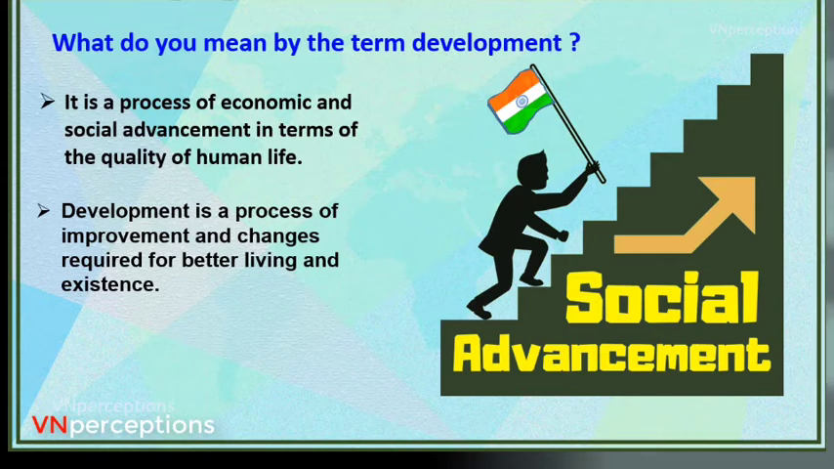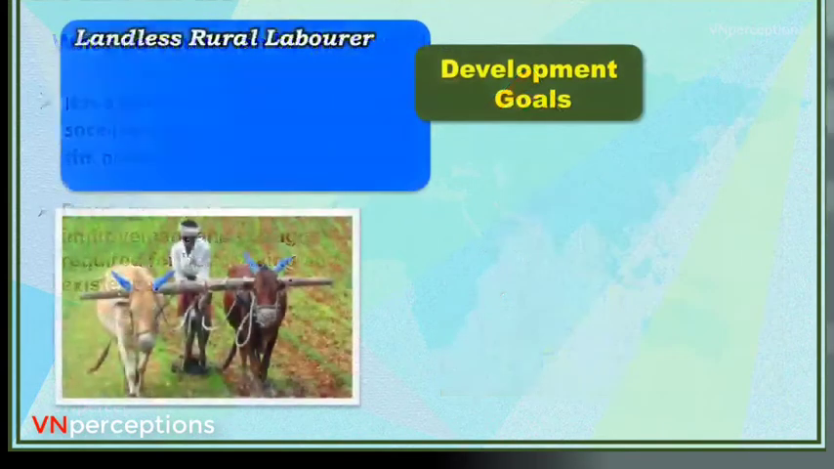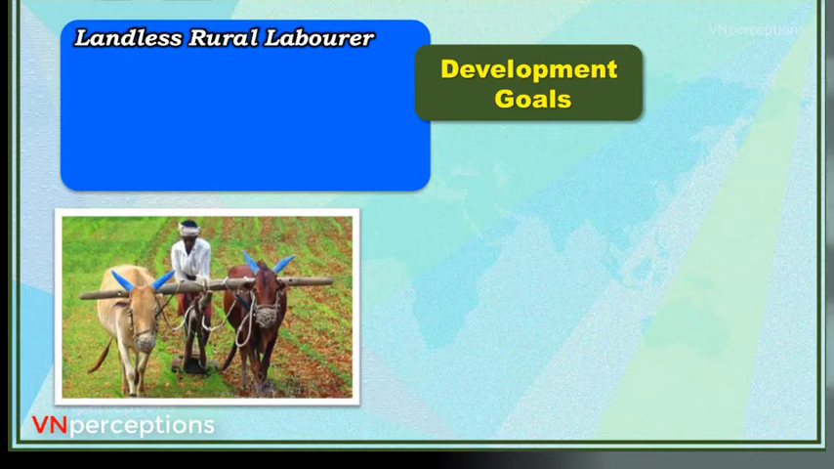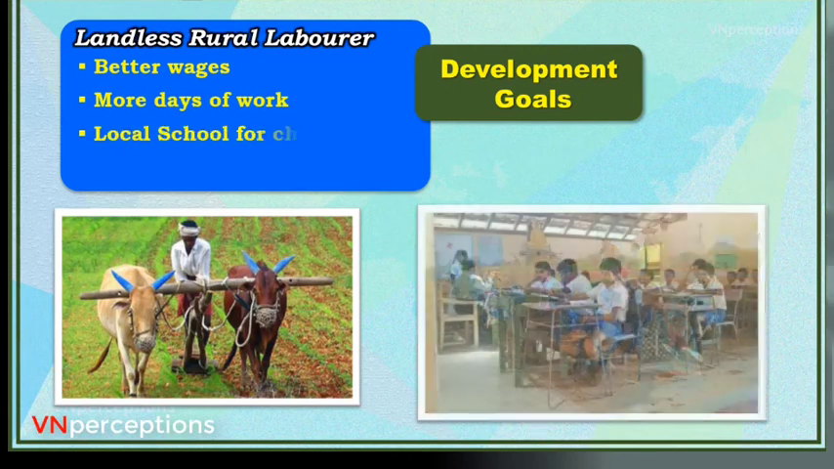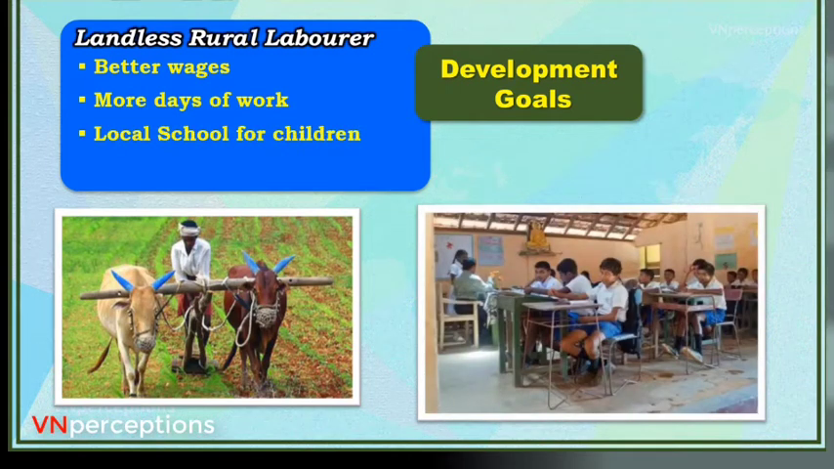Now in this chapter we shall discuss economic as well as human development, but we are mainly focusing on human development. And if human development has to take place, then human beings as individuals should have goals. And the goals of individuals differ from one to another. If we take a few examples, like a landless rural laborer, his goal is better wages, more days of work, a local school for children, and no social discrimination.